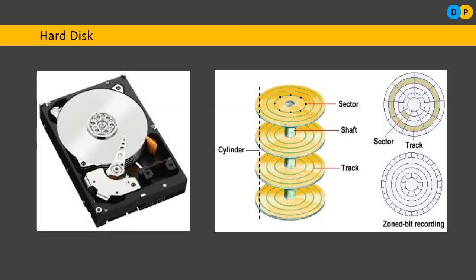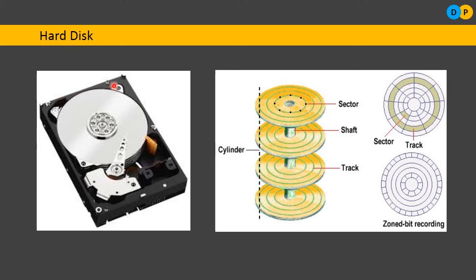Hard disk. The most common physical device for storing files is the hard disk. All computers will have a hard disk so that you can store a large amount of data within a computer. And the hard disk typically contains several rotating disk plates. As you can notice here, this is the first diagram. The first diagram gives us a clear picture of what will be there within a hard disk.